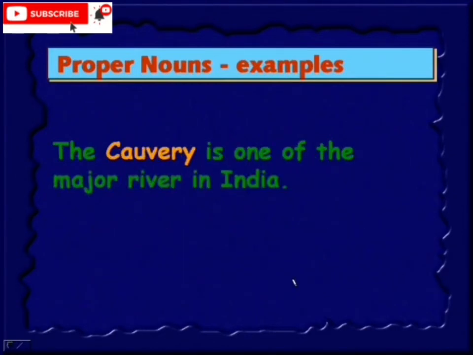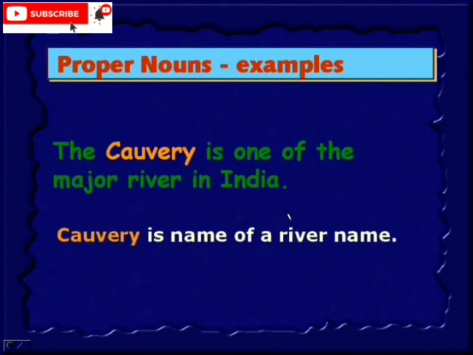The Kaveri is one of the major rivers in India. Here is Kaveri, and you can look at India also. Kaveri is a river. This is a particular river. Therefore K is capital. When you say India, it's a country name, so I is capital. So here Kaveri is a river name and India is a country name.